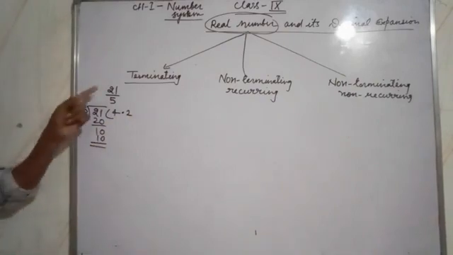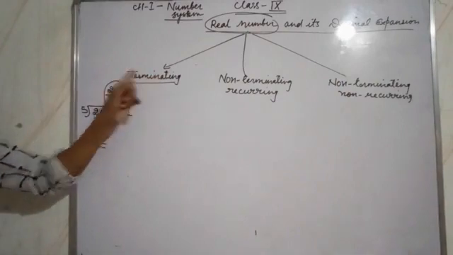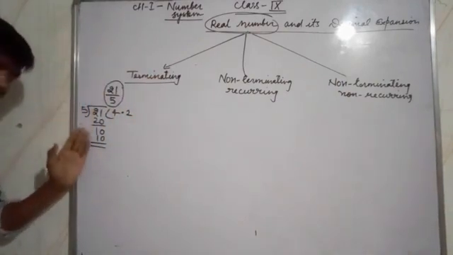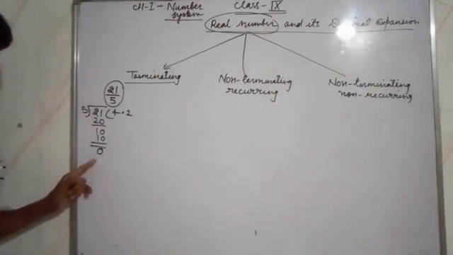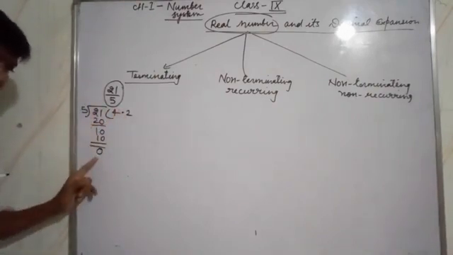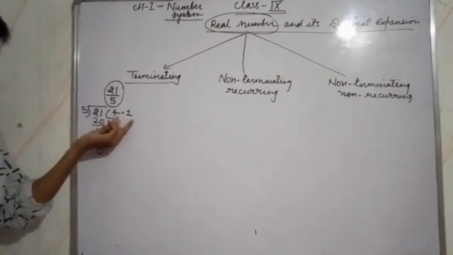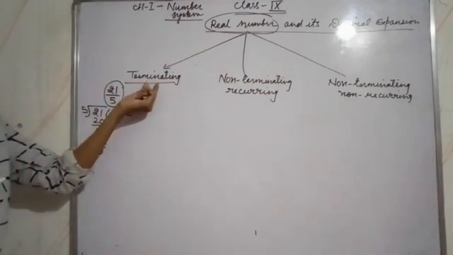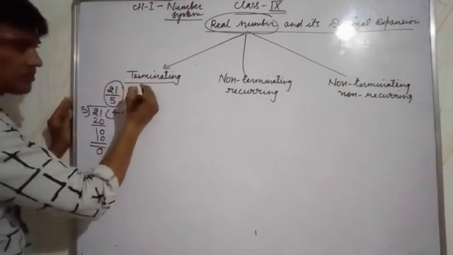Okay, this rational number is called a terminating decimal expansion, because after a few steps, when the division is complete and the remainder becomes 0 and the quotient is in decimal form, this rational number is called a terminating rational number and this decimal is called a terminating decimal expansion.